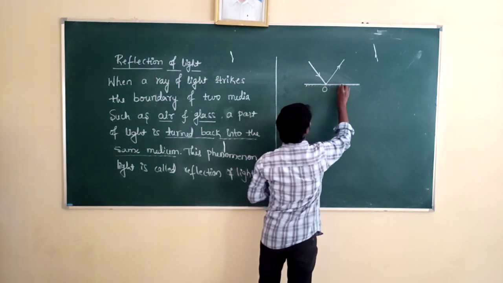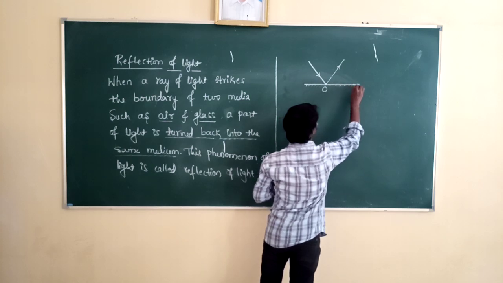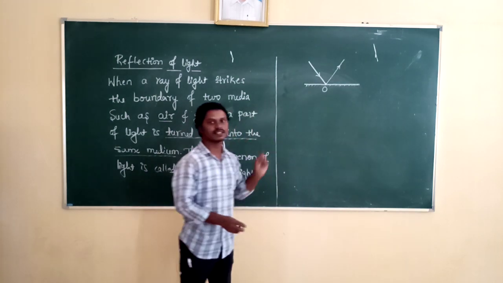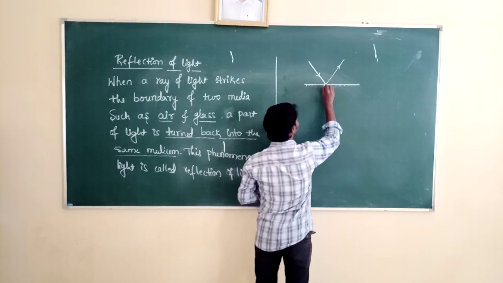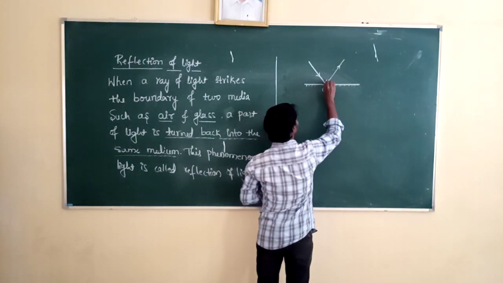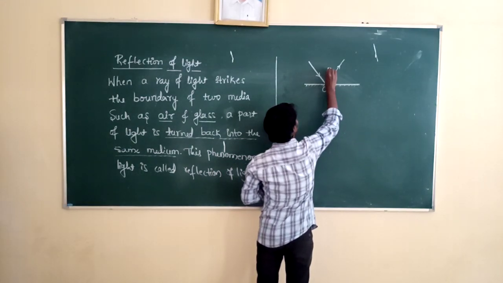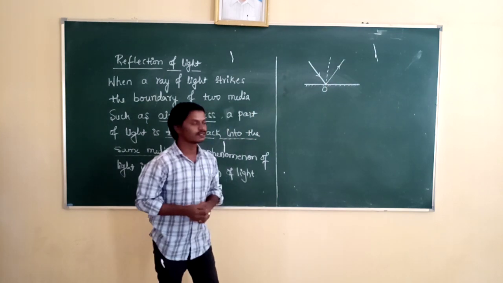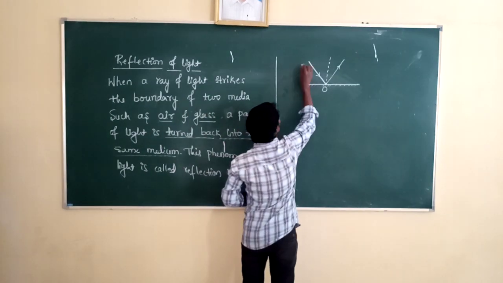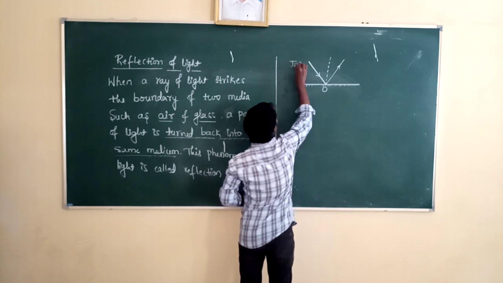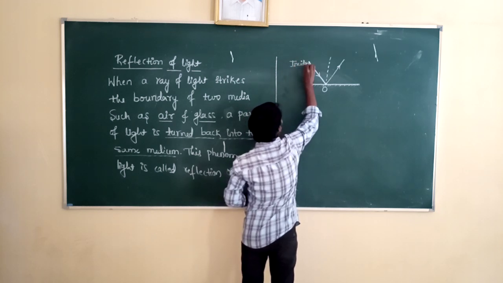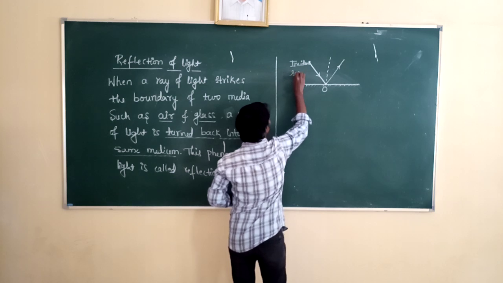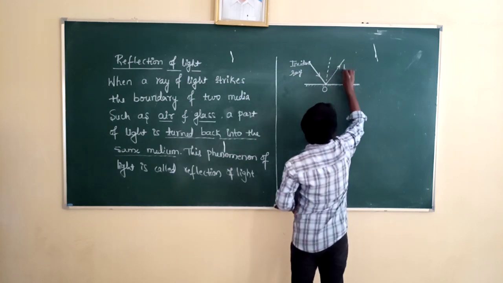Then, at the point of incidence, we draw the perpendicular line to the reflecting surface. This is called the incident ray, and this is called the reflected ray.